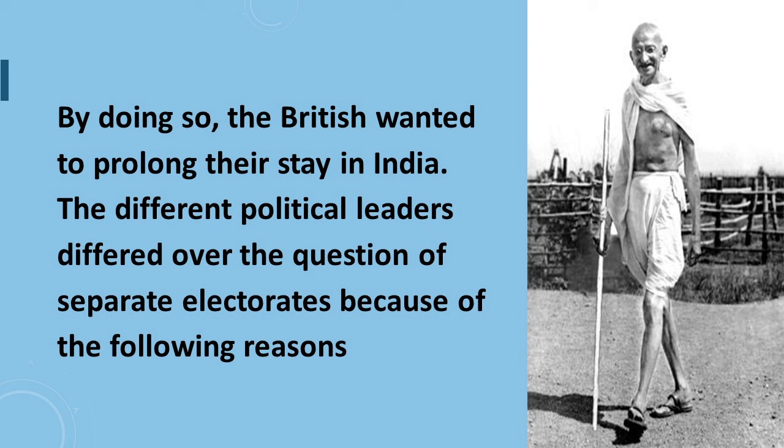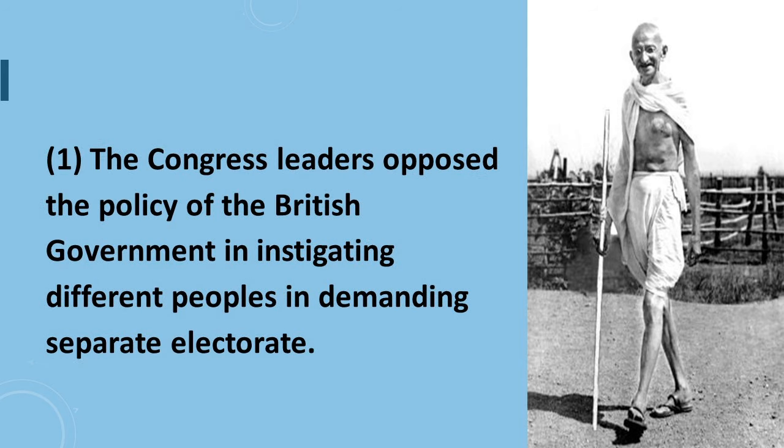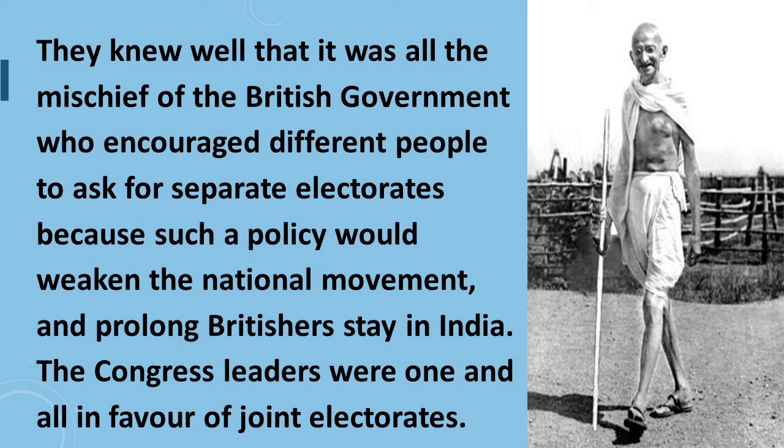The different political leaders differed over the question of separate electorates because of the following reasons. The first reason was the Congress leaders opposed the policy of British government in instigating different people in demanding separate electorates. They knew well that it was all the mischief of the British government who encouraged different people to ask for separate electorates, because such a policy would weaken the national movement and prolong British's stay in India. The Congress leaders were one and all in the favor of joint electorates.